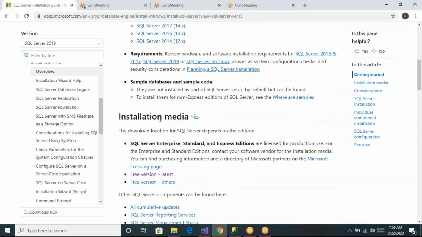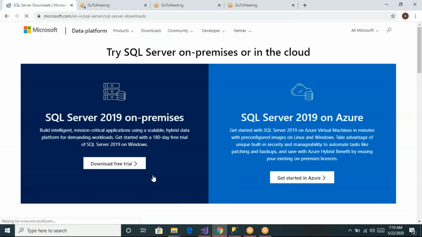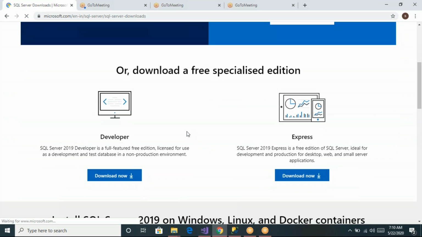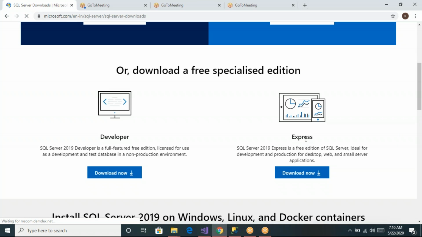Now here under the installation media, we can see we have one free latest version. SQL Server software will be available in the enterprise, standard and express editions. Better to go for the developer edition. So let us go to this free latest version and click on it. Here we have the developer edition and express edition. Let us click on the download now option under the developer edition.